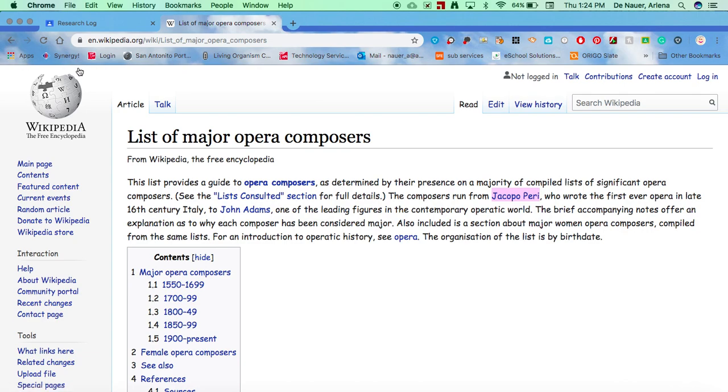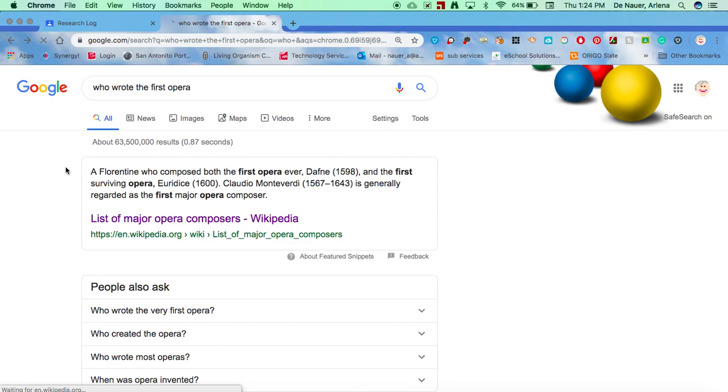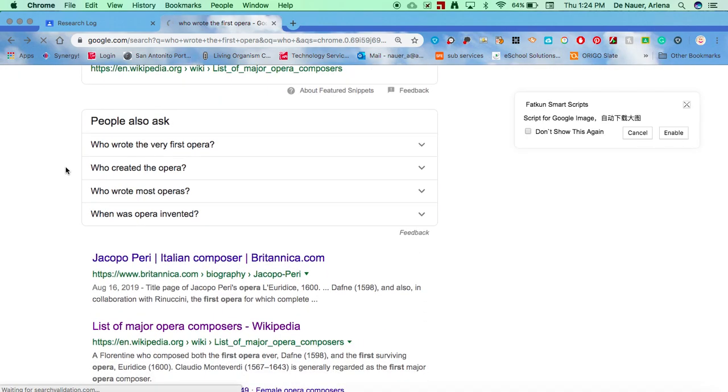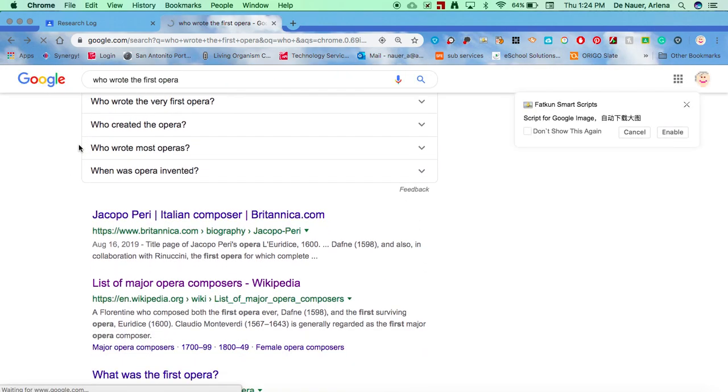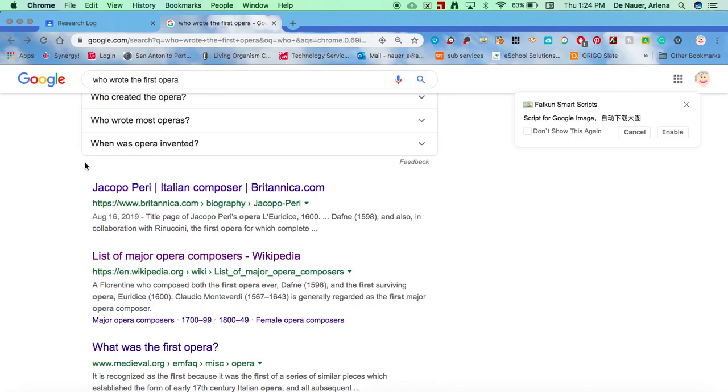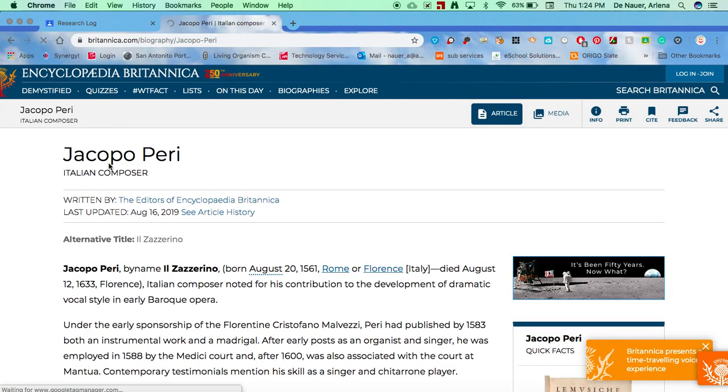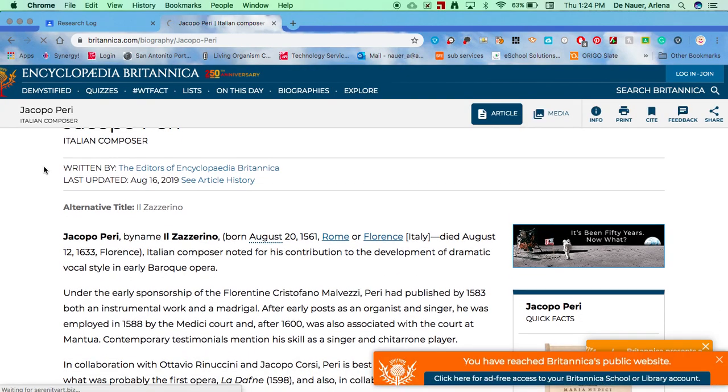Then I'm going to come up here to my back button and go back to my search. I just want to see if I can verify that with a site that's not Wikipedia. And I have here a Britannica article that talks about this Jacobi Peri. So let's click into that and see if that article confirms what we learned in Wikipedia.